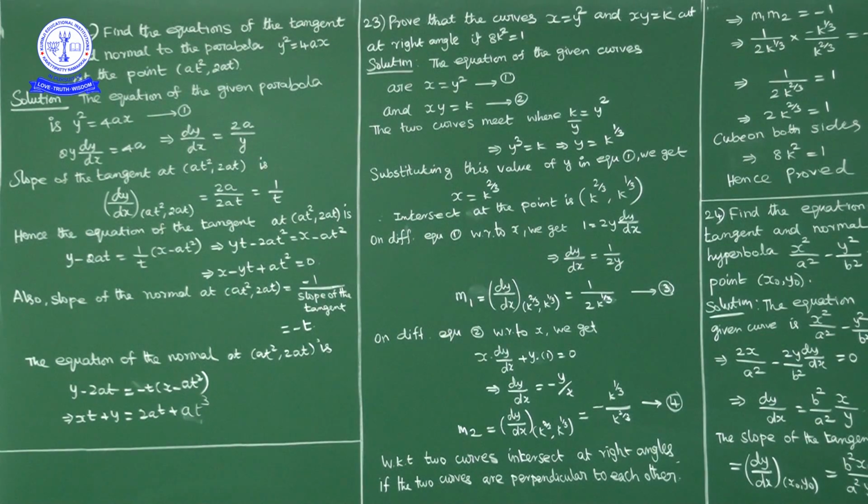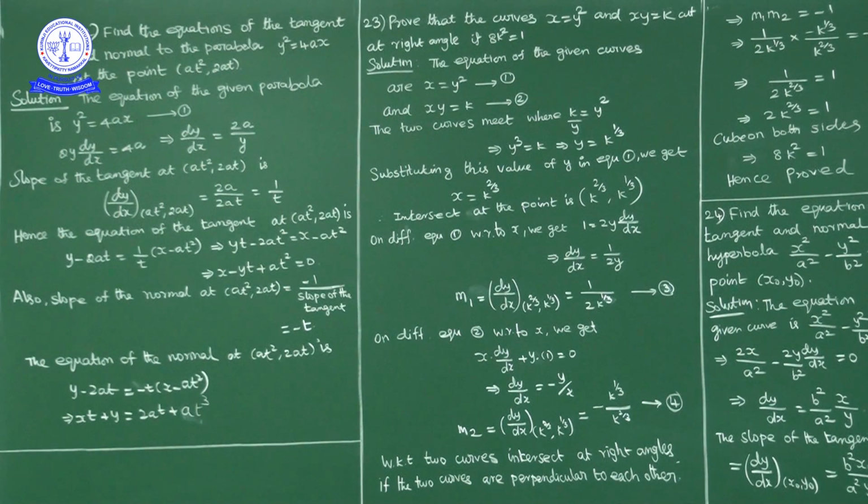So the slope of the tangent at (at², 2at) is dy/dx at the point (at², 2at), which equals 2a divided by the y-coordinate, 2at. So 2a cancels, giving 1/t. So the slope of the tangent to the parabola y² = 4ax at the point (at², 2at) is 1/t.